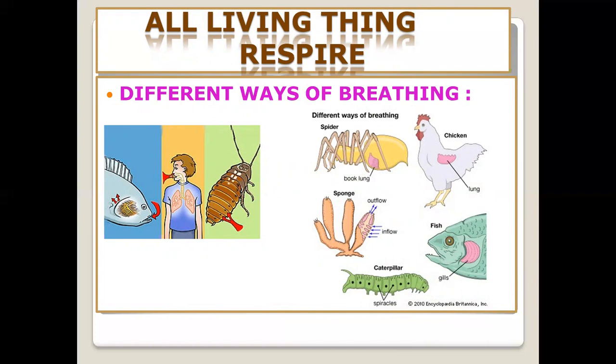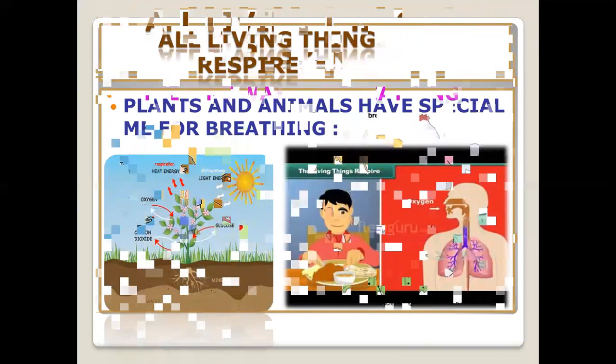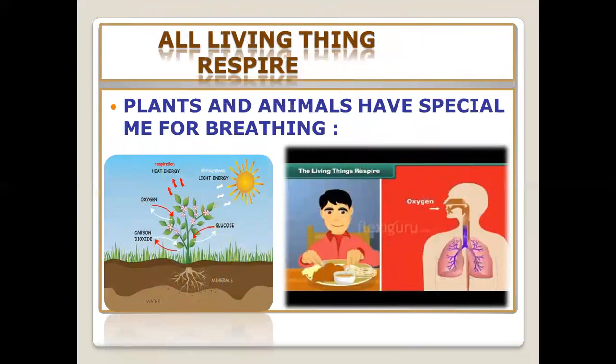Fish use gills for breathing, respiration. And you see that chickens, human beings, and spiders use lungs for respiration. And the caterpillars, spiracles, and the frog use skin for breathing. There are also some examples of it. You see that the plants take oxygen from their environment.